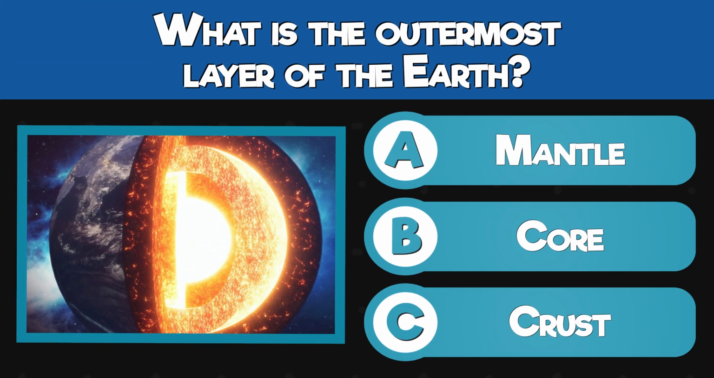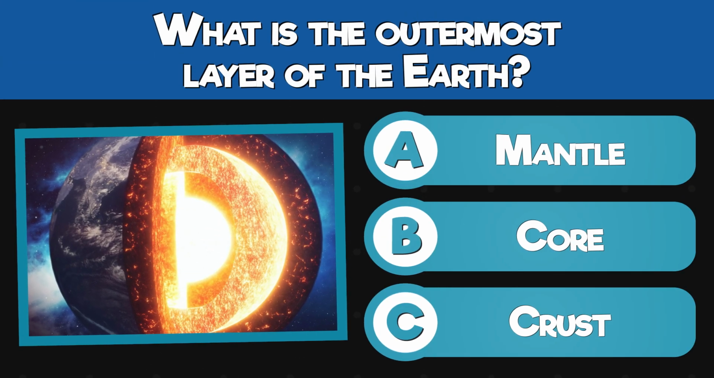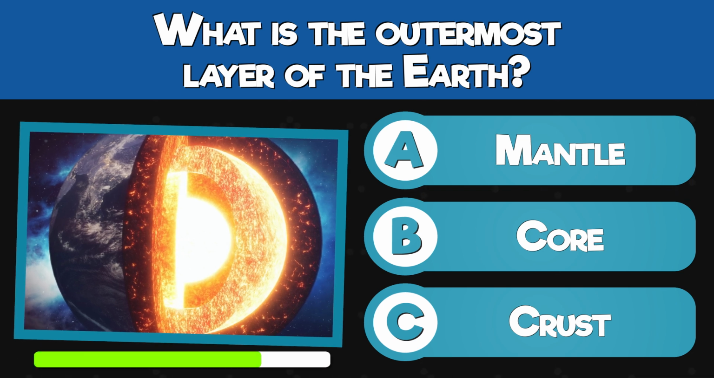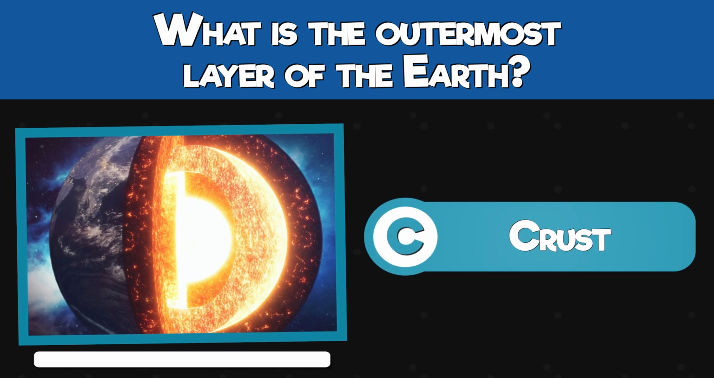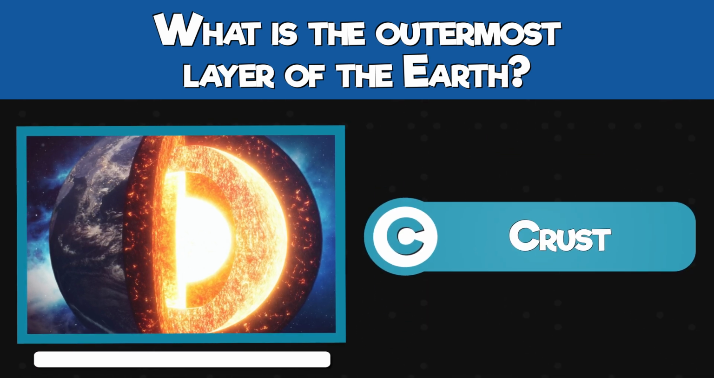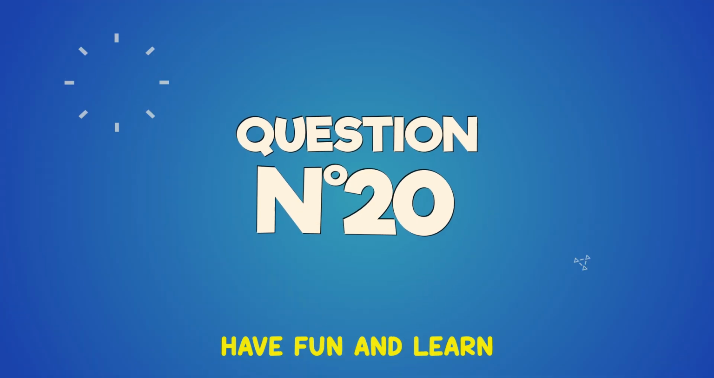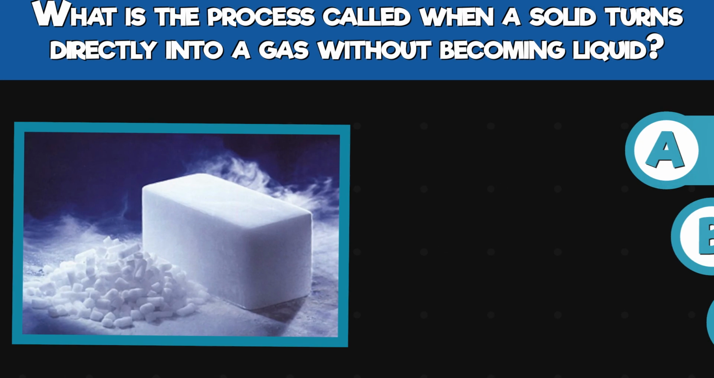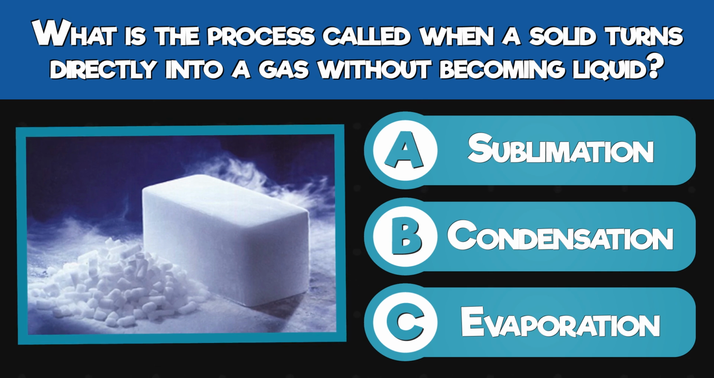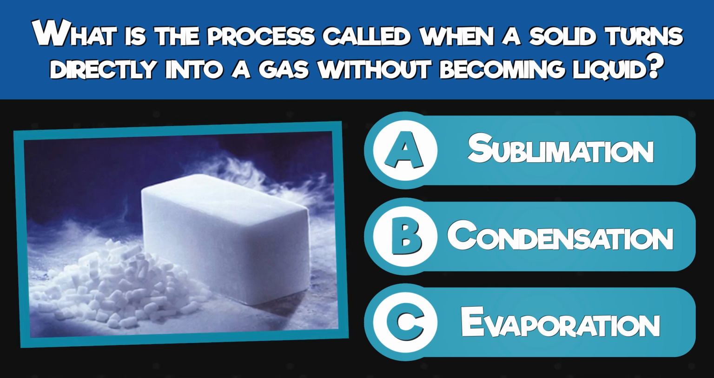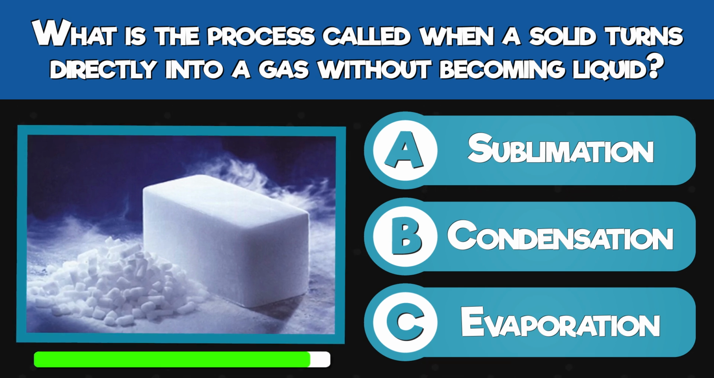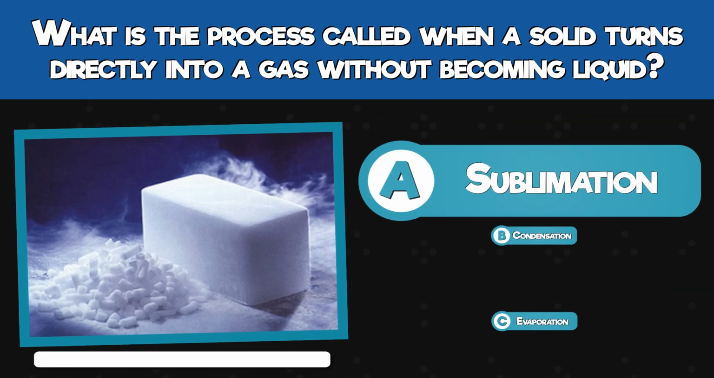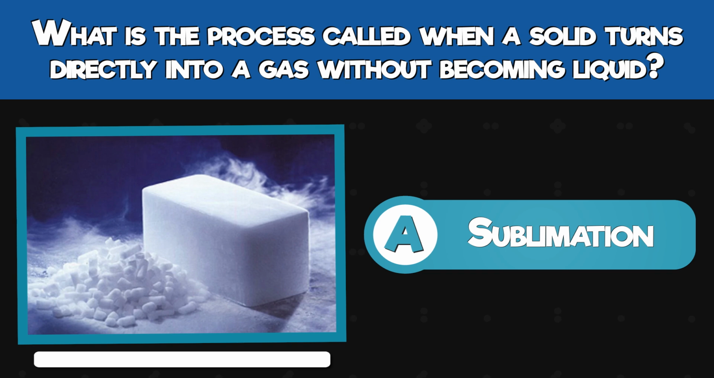What is the outermost layer of the Earth? Mantle, core, or crust? The crust. What is the process called when a solid turns directly into a gas without becoming liquid? Sublimation, condensation, or evaporation? Sublimation.